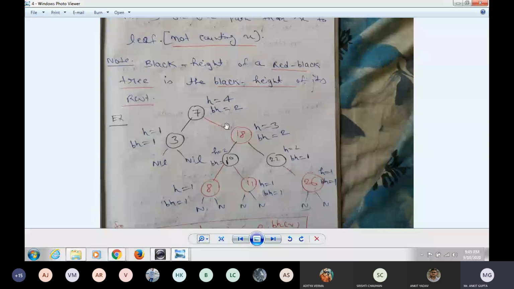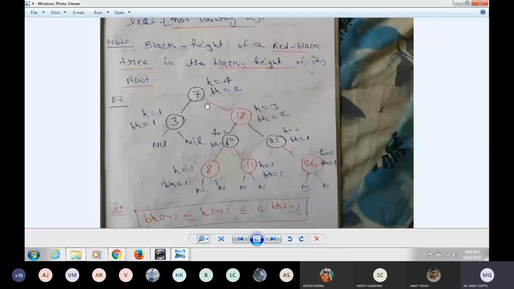If suppose you want to go to the right side, so 10 is black, 18 is red, so I will not count it in the black height because 18 is red. In the black height, I have to count only black nodes. So 10 is black, and 8 and 11 are red nodes, so I will not count them again. So 10 and the nil should be black. Nil is always black, so I will count. So 1 and 2 height. If I come here, then 1 and 2 same. If I go here, then 1 and 2 both are same.